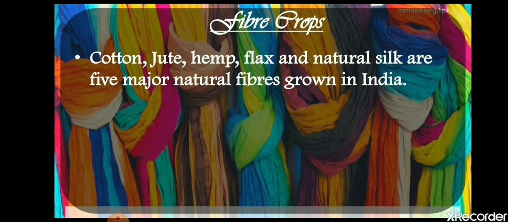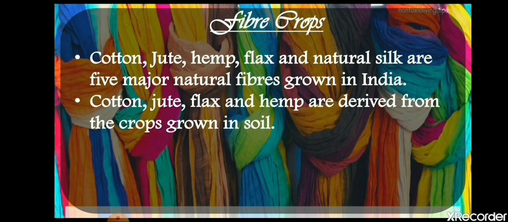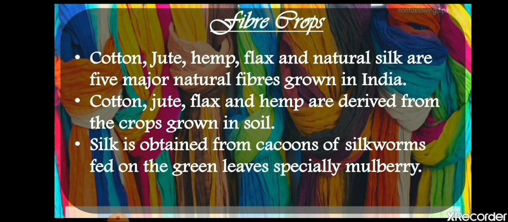For this we have to rear silkworms, and their cocoons give us silk threads. So silk is what we get from an insect, but the others we get from plants only. Cotton, jute, flax and hemp are derived from the crops grown in soil. Silk is obtained from cocoons of silkworms fed on green leaves, especially mulberry. You all know that silkworms live especially on the mulberry tree.